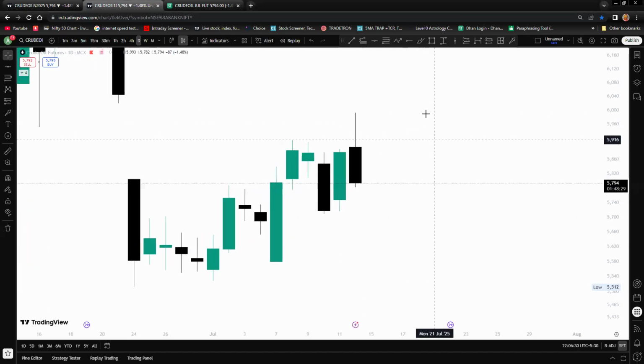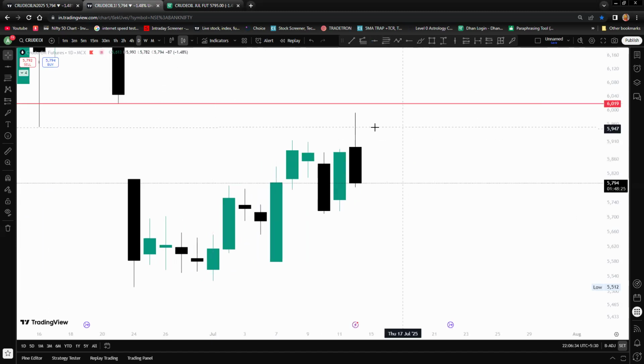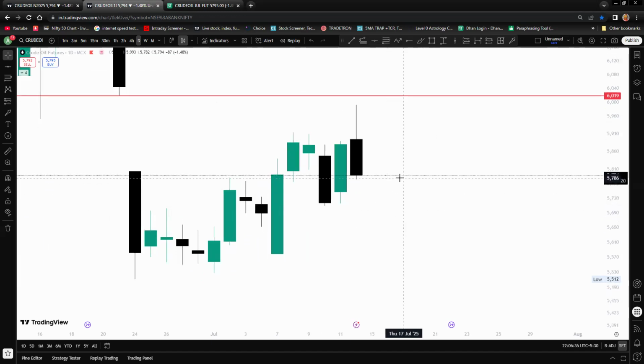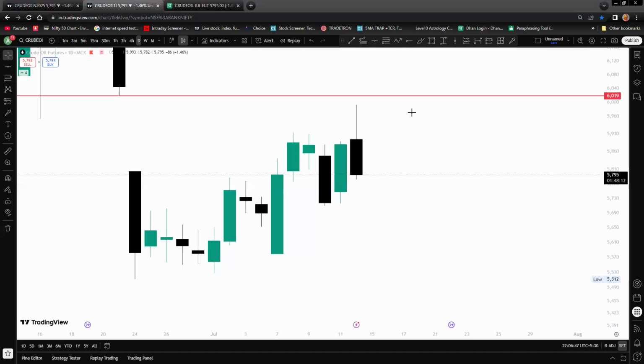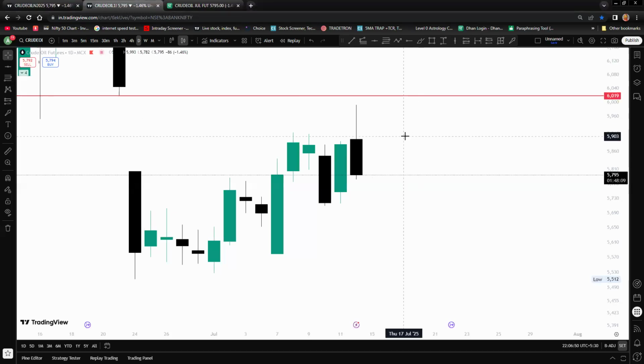I would tell you it is better to book the bullish trades overnight, so you do not take a loss or face any gap down, because with the US sanctions on Russian oil and all, any news is possible. So it's better to take prevention. Okay, so this is the crude oil analysis.